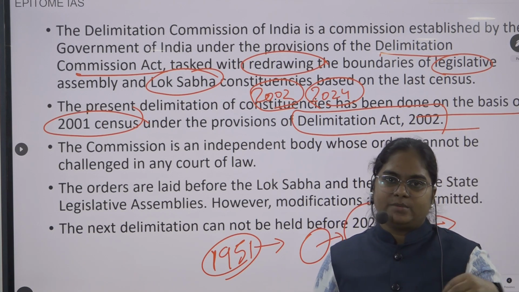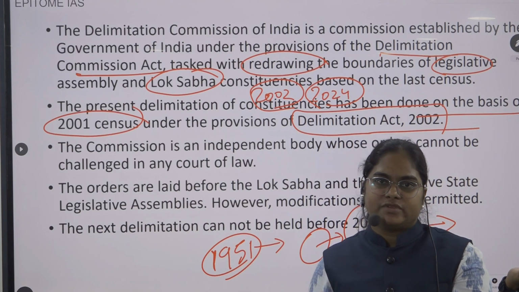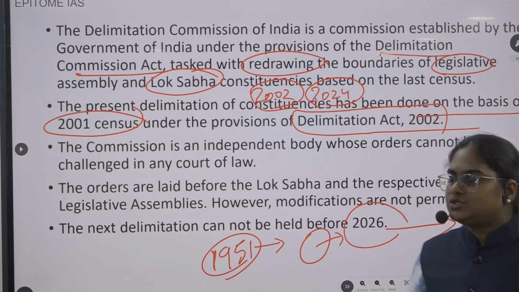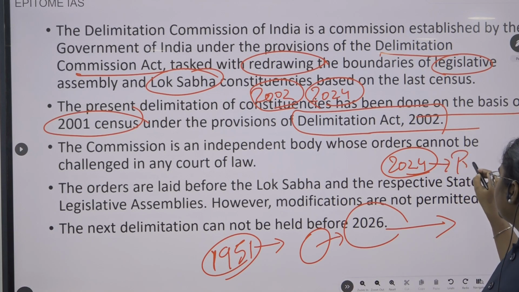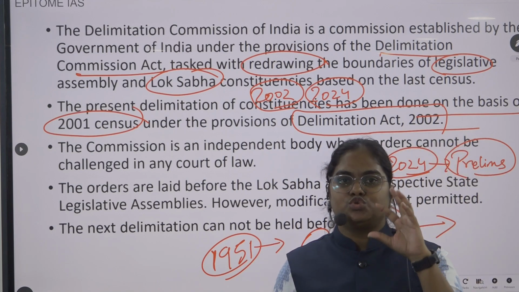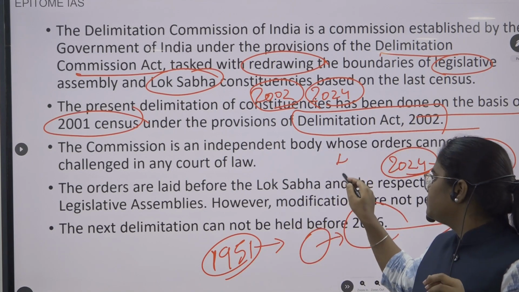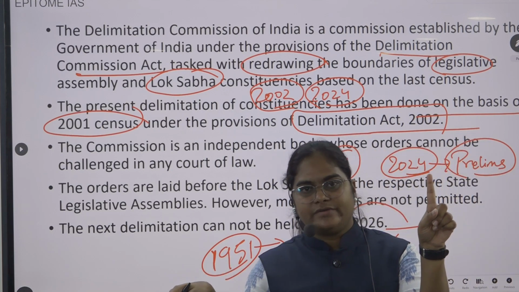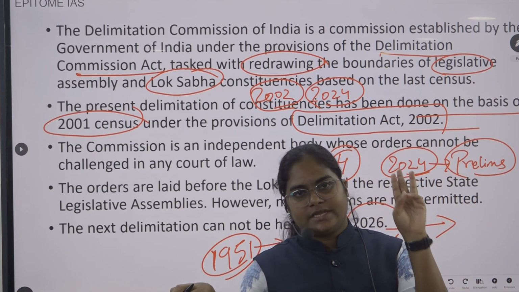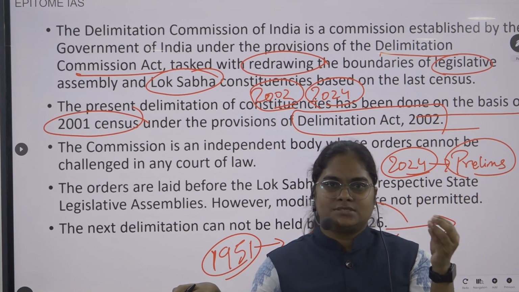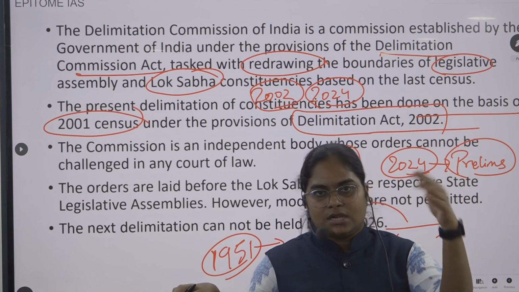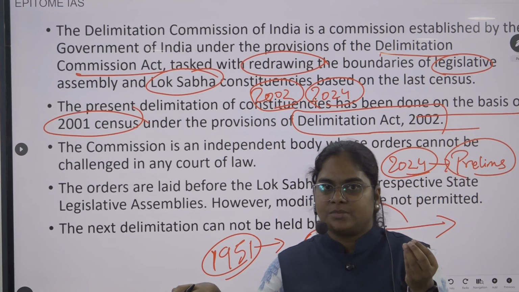I told you, when will the next delimitation commission be constituted? It will be constituted in 2026. And in this year, 2024, they asked a question in the prelims: how many delimitation commissions have been constituted so far? The answer was 4. And I told you which years: 1951, 1963, 1973, 2002. Next will be 2026. At least remember, next will be 2026. Last was 2002. At least remember this.